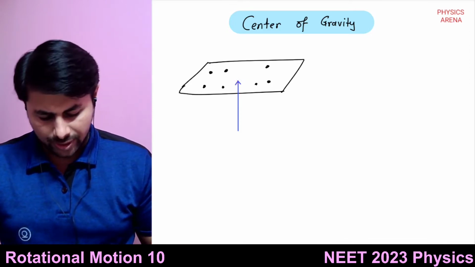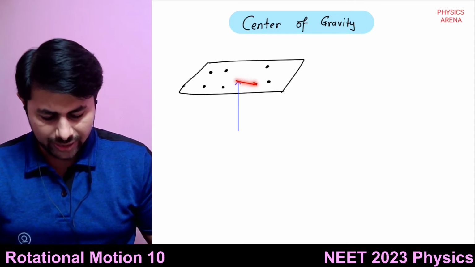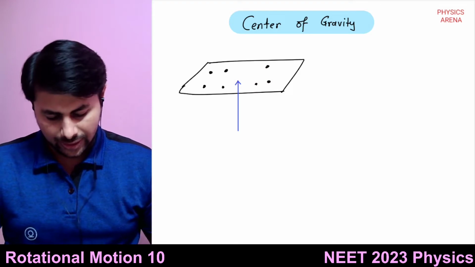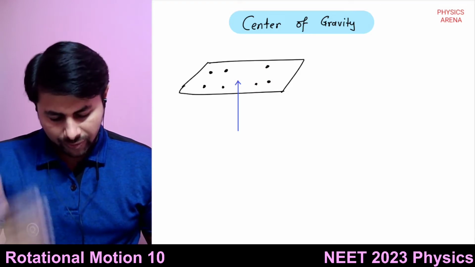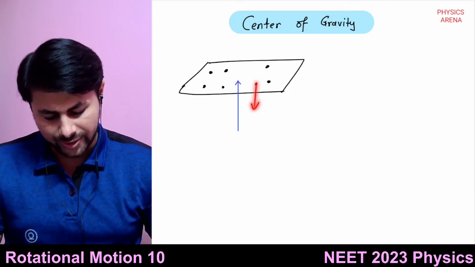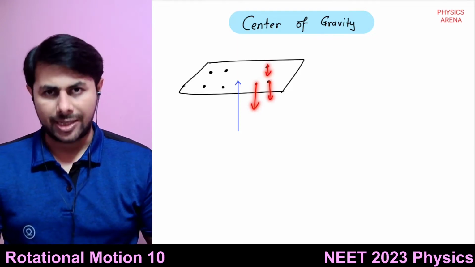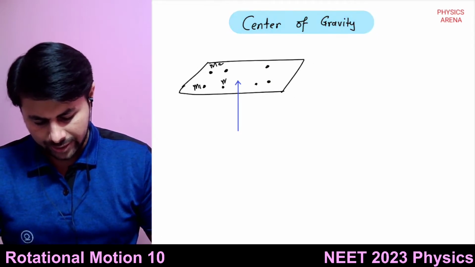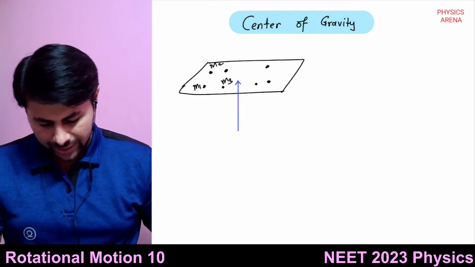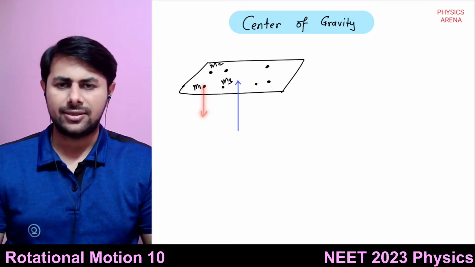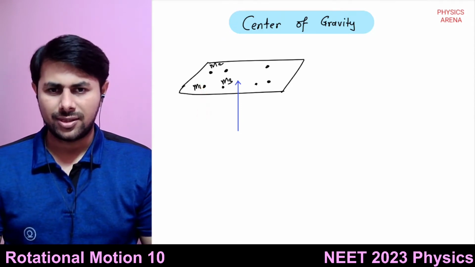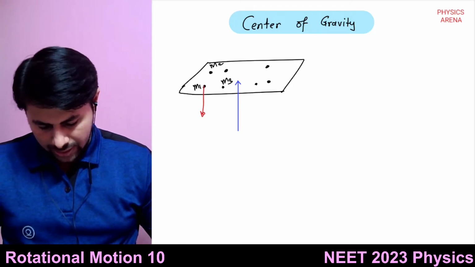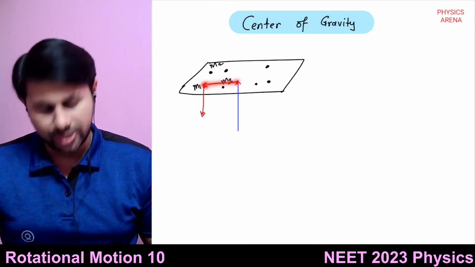You will draw position vectors of all these masses from this point, and there will be gravitational force acting downwards on all those masses. So this is m1, m2, m3, and so on. The gravitational force acts downwards like this.